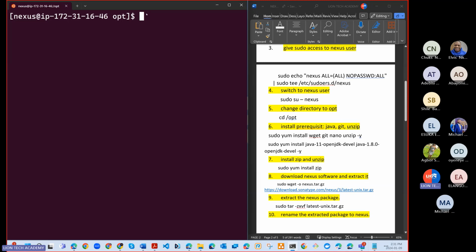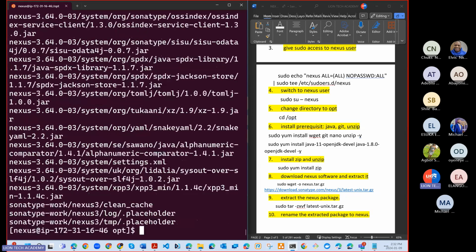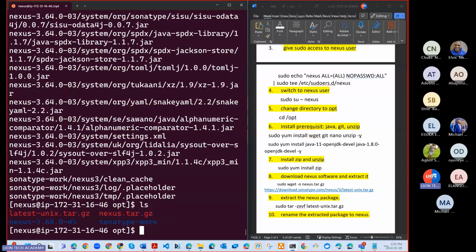We can what? We can run, okay, sudo tar to extract, zxvf, okay, and that. Now if you run ls now, what do you see? See that what? We've been able to extract our packages.